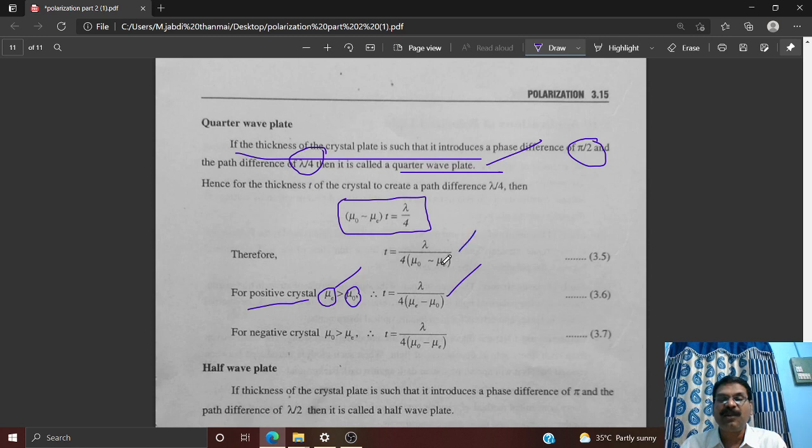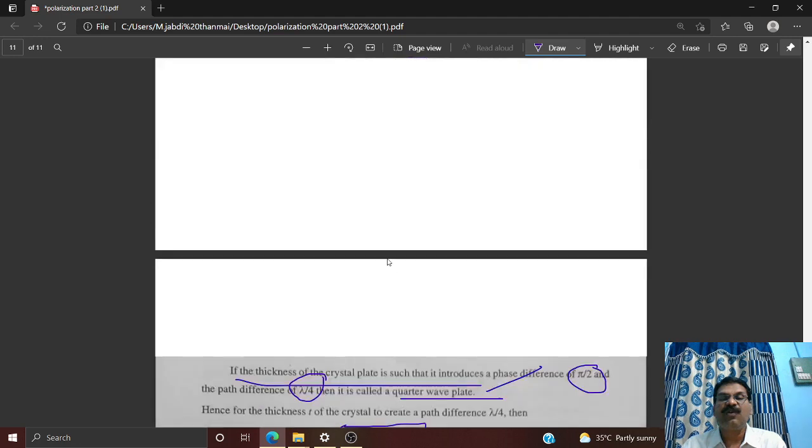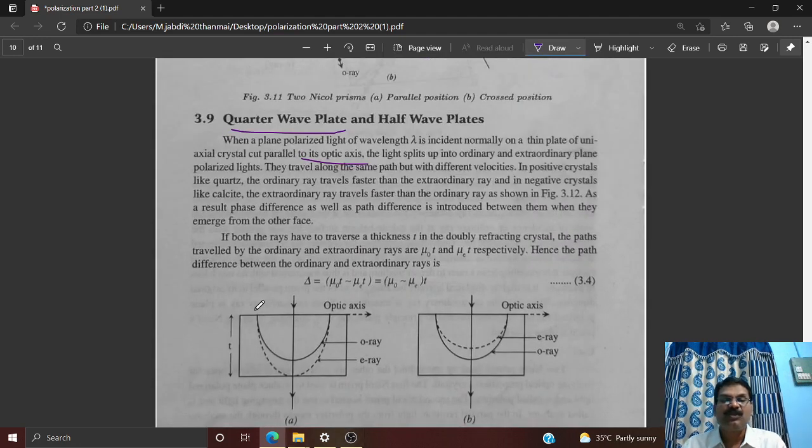In the general formula I put the difference. Depending on the case, for a positive crystal μE is greater than μO, so I write T = λ/4 × (μE − μO). But for a negative crystal, μO is greater than μE, so I write T = λ/4 × (μO − μE). Is it clear? So this is how to find the thickness of a quarter wave plate. Is it clear? Before that, if we see this diagram, this was the quarter wave plate and this was the half wave plate.